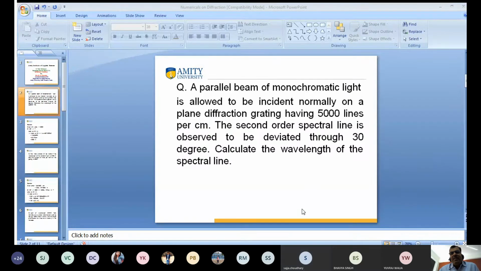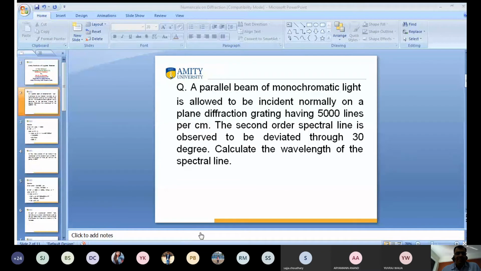Vanshika. Tushar. Yes, sir. Who is speaking? Arman. Yes, Arman, tell me. Sir, 556 nanometers. Okay. But I will solve it first, then I will tell you. Can you keep your answer? I solve it in front of you, then you tell me your answer. Clear, Arman? Okay, sir.